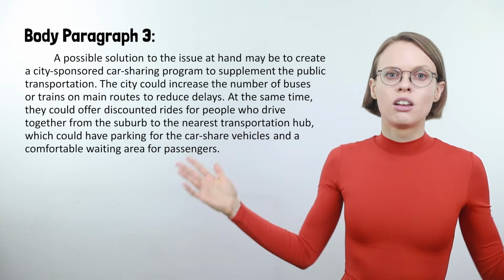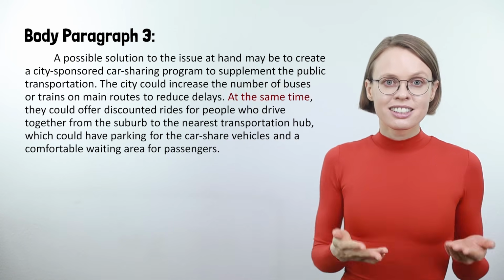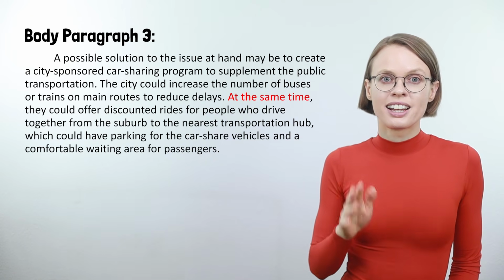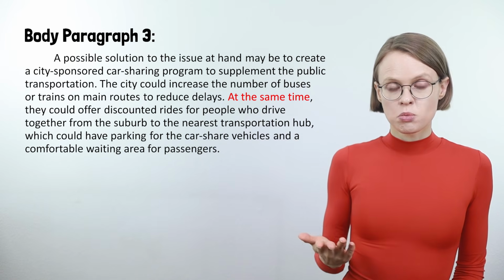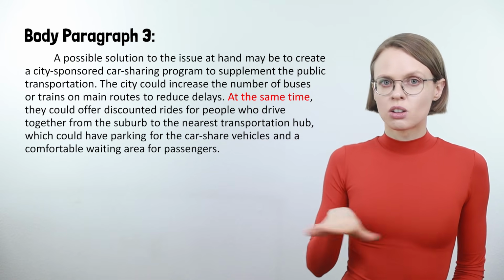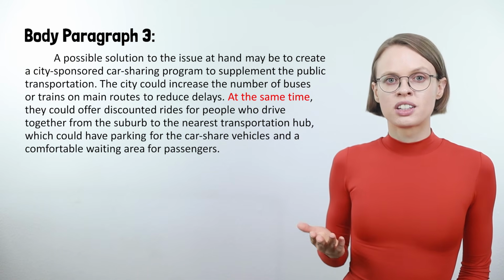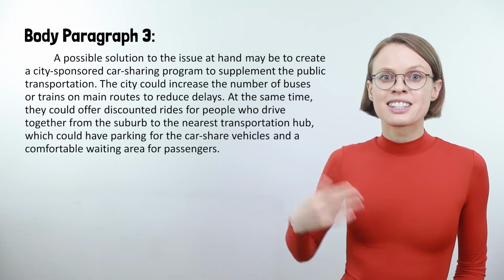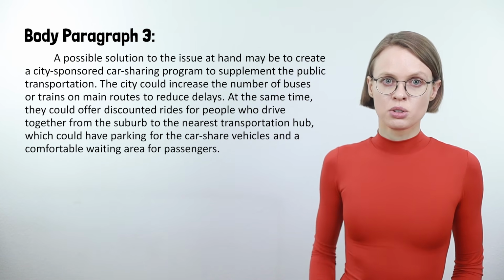This is a long sentence. "At the same time" shows that this needs to be done while adding buses. Otherwise, this plan will not work. I've shown that this sentence is not an alternative, but an essential part of the solution.